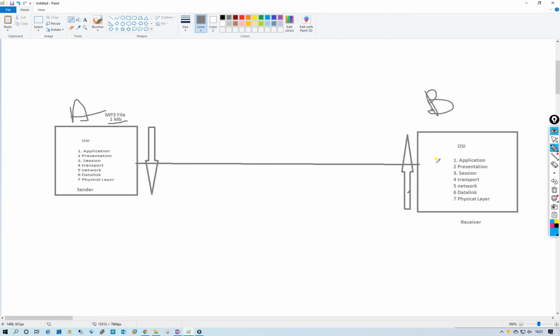FTP uses one port, HTTP uses a different port, and HTTPS uses a different port number. Suppose we are sending the MP3 using an HTTP server, then HTTP will use port 80.